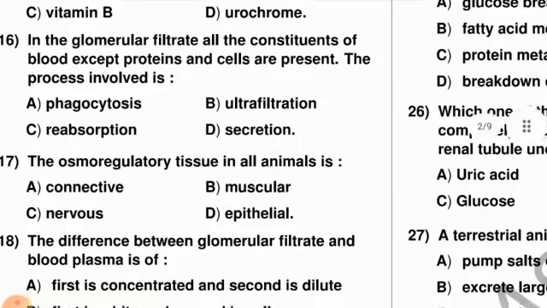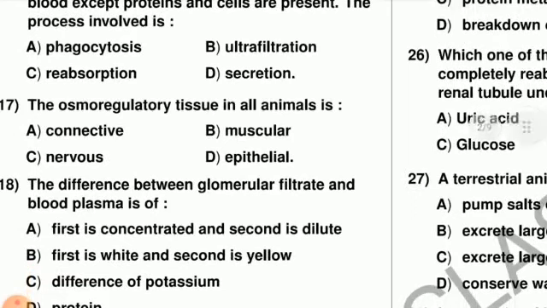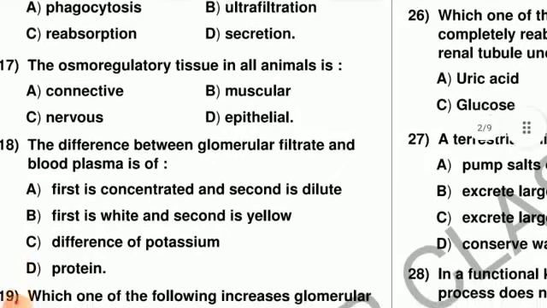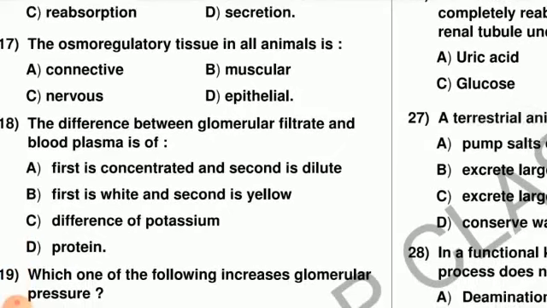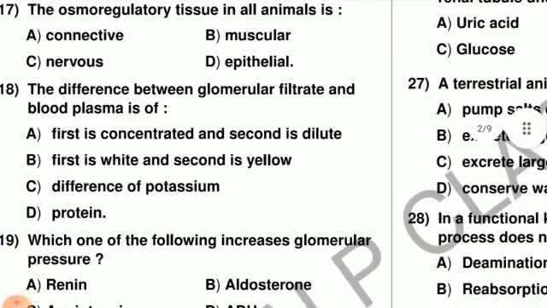Next question, question number 17. The osmoregulatory tissue in all animals is connective, muscular, nervous or epithelial. The osmoregulatory tissues which are present in all animals are all epithelial. All epithelial tissues act as osmoregulatory tissues. Next question, question number 18.